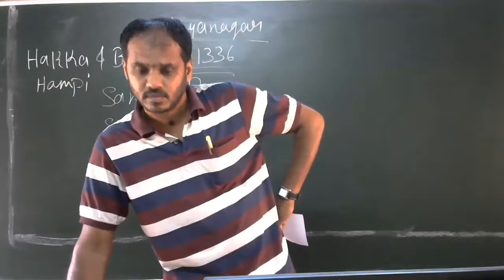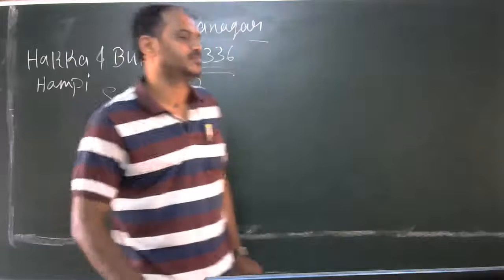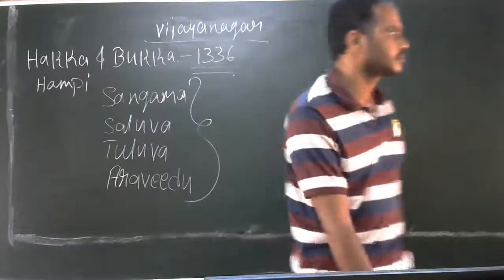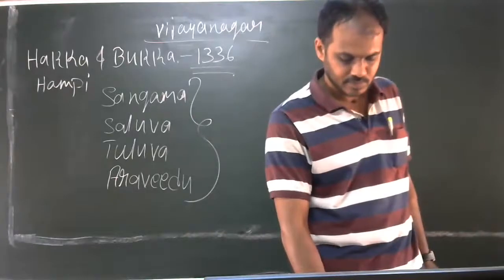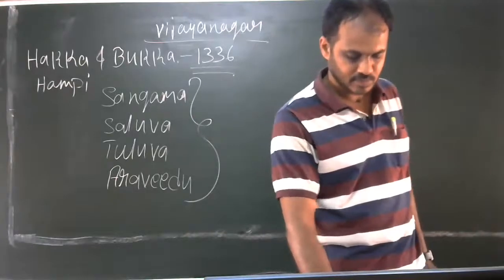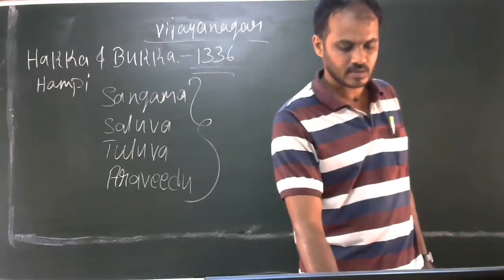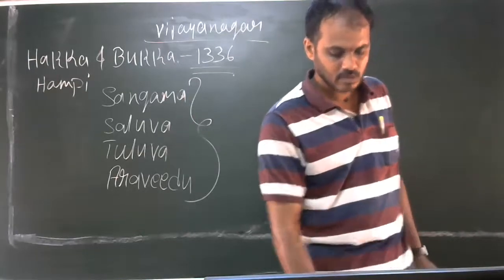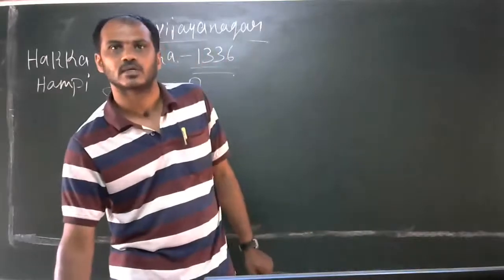Yes, sir. So which are the dynasties which are the victims of Alauddin Khilji? The Yadavas of Devagiri, Kakatiyas of Warangal, Pandyas of Madurai, Hoysalas of Dwarasamudra. Yes.